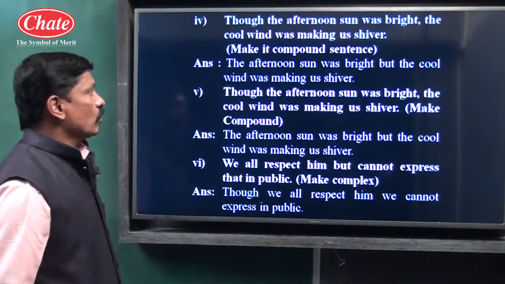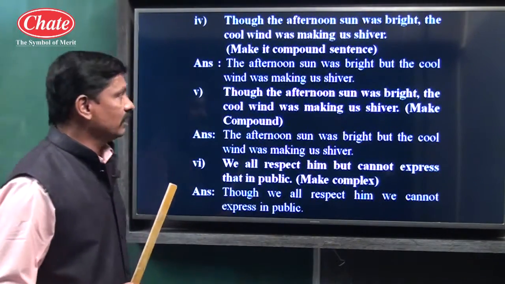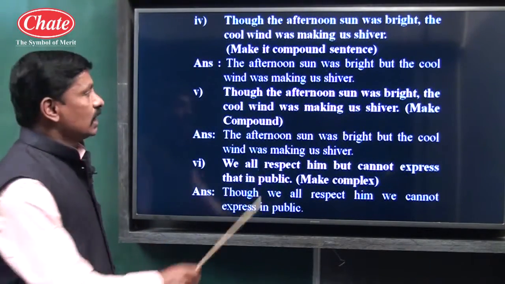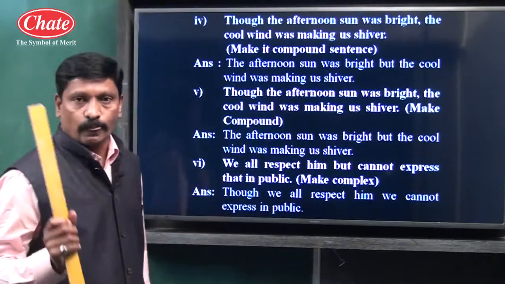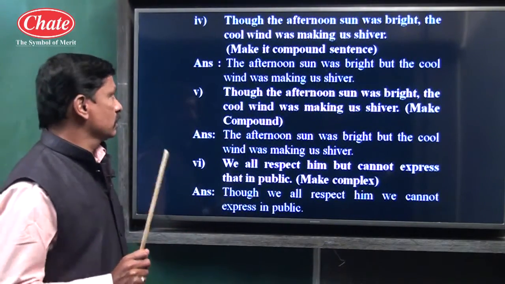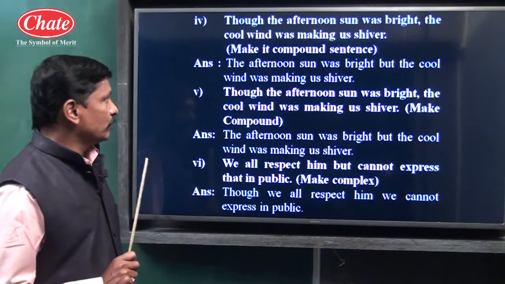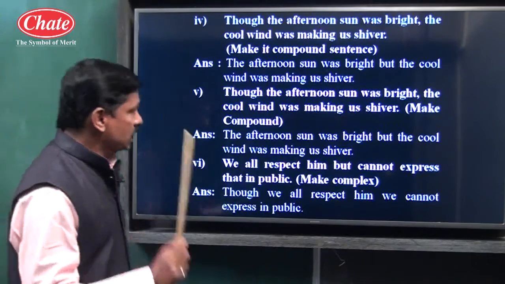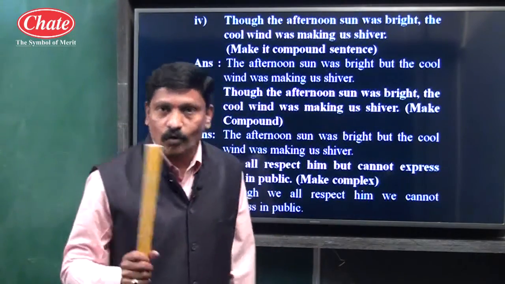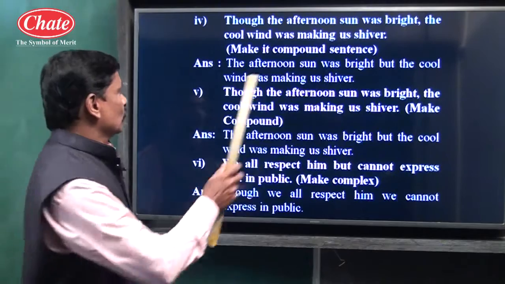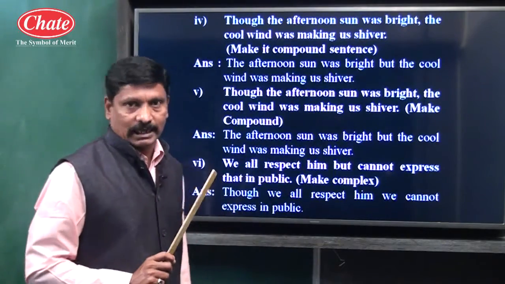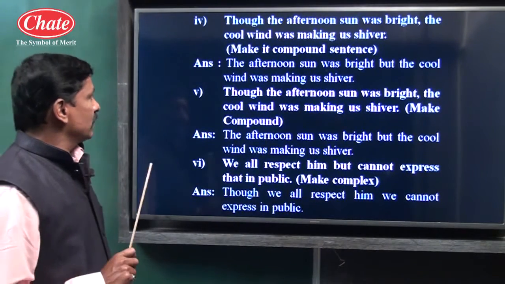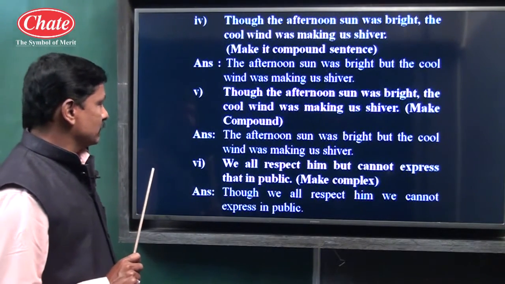The afternoon sun was very bright, meaning is clear. The cool wind was making us shiver, meaning is clear. So this particular sentence has two main clauses. First main clause, the afternoon sun was bright. Second main clause, the cool wind was making us shiver, and but is a coordinating conjunction. So this is a compound type of sentence. Example number 5: the same example has been repeated here.